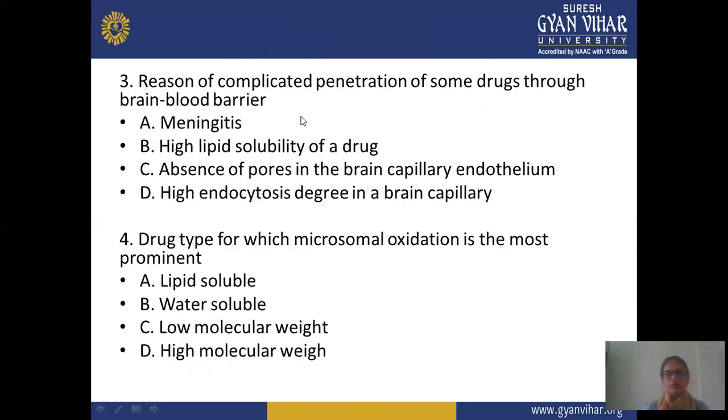In the third question, the reason for the complicated penetration of some drugs into the blood-brain barrier: A is meningitis, B is high lipid solubility of the drug, C is absence of pores in the blood capillary endothelium, D is high endocytosis degree in blood capillaries. And the fourth question: the drug type for which microsomal oxidation is most dominant: A is lipid soluble, B is water soluble, C is low molecular weight, D is high molecular weight.